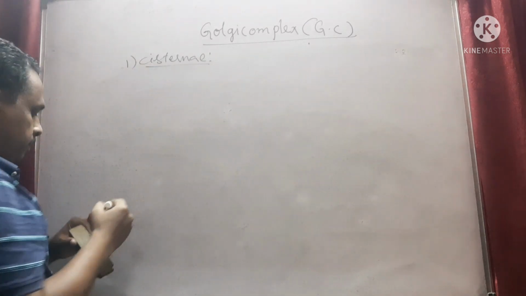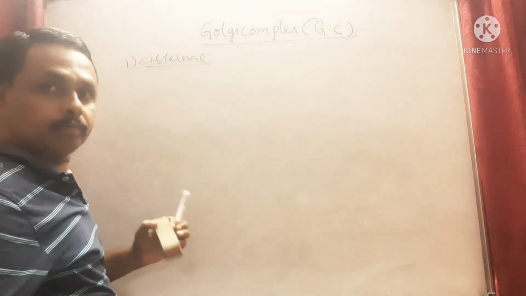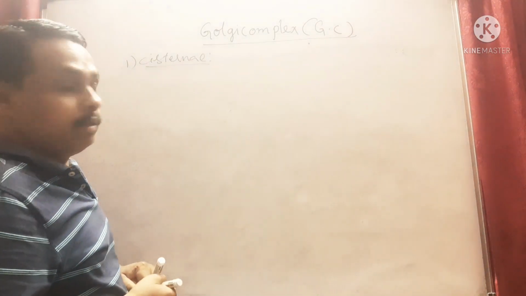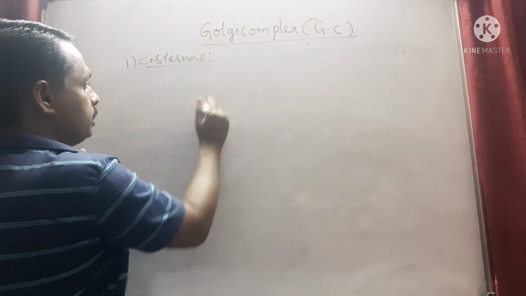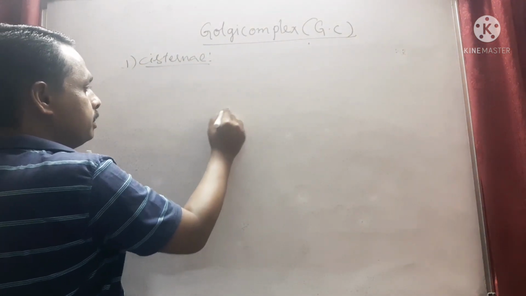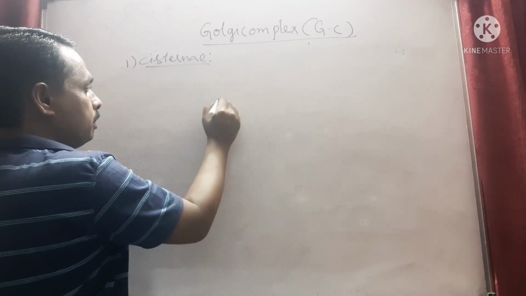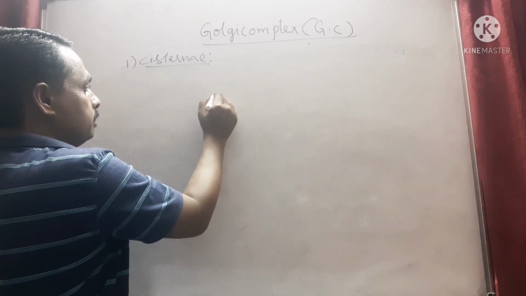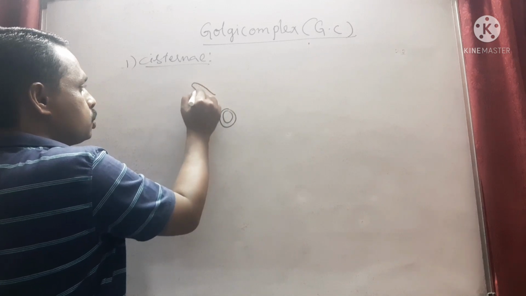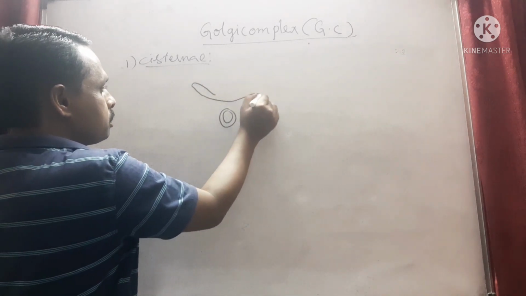This is the first one, cisternae. Now look at the structure of cisternae. This is the nucleus, and these are the tubular structures.